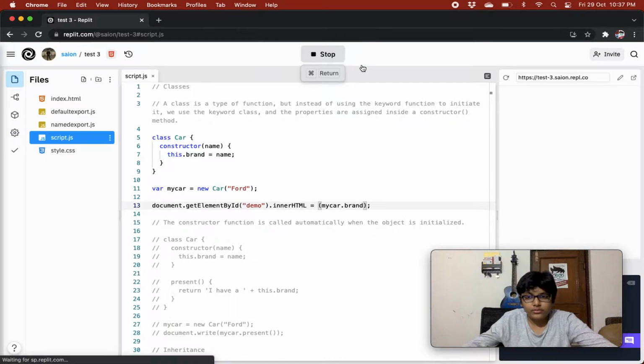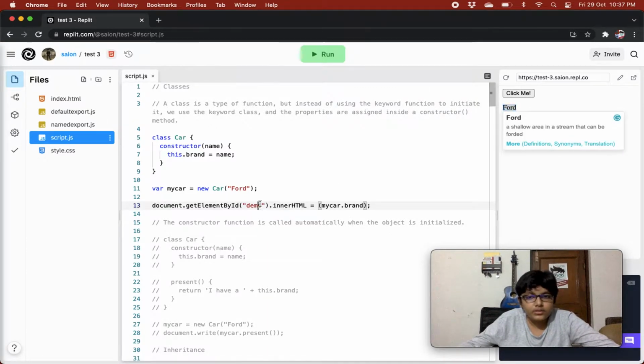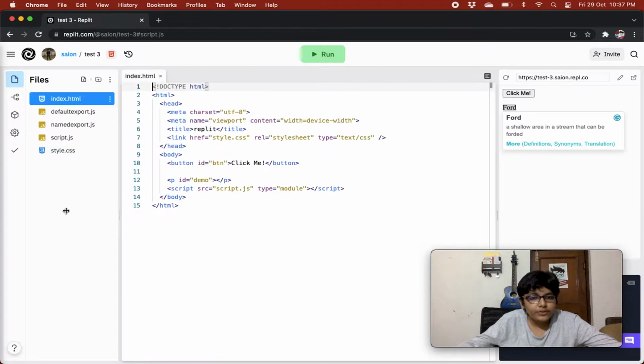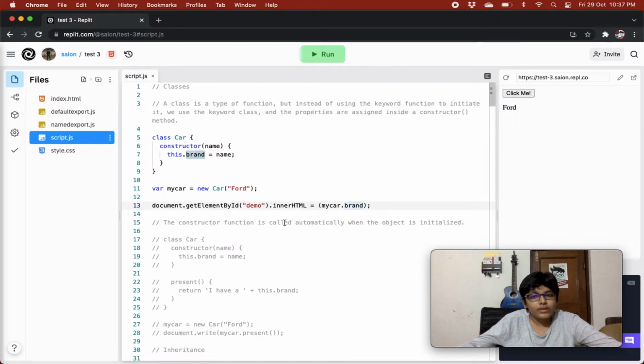Let's see now. Yeah, so now we can see it. I don't know why document.write was not working, but we are now accessing the demo paragraph tag that we have made over here, and in its innerHTML we are writing myCar.brand, that is Ford. So now we can see that the brand property was set to Ford by printing out its value.